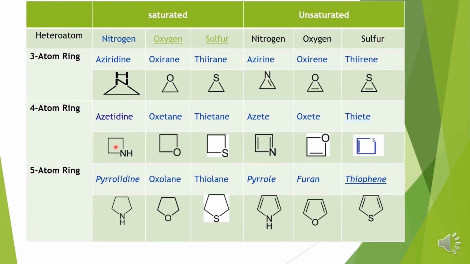In the 4-membered ring, if nitrogen is attached it is aza, if oxygen then oxa, if sulfur then thi.